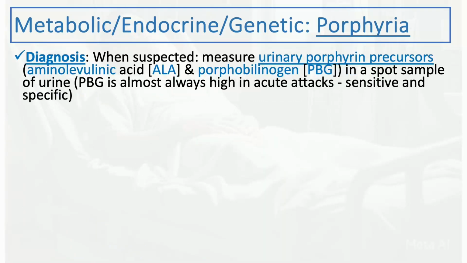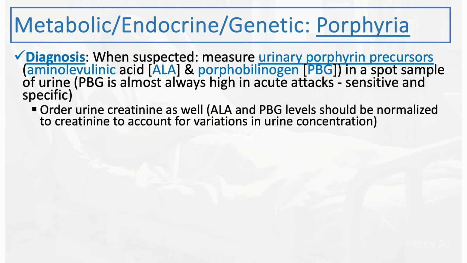Now, how do you diagnose porphyria? If it's suspected based on the clinical scenario, measure the urinary porphyrin precursors. There are two precursors you need to measure: aminolevulinic acid, ALA, and porphobilinogen, or PBG. Measure those in a spot sample of urine. PBG is almost always high in acute attacks, and it's a sensitive and specific test, so it's very helpful during the acute episode, but could be challenging if measured between the episodes.